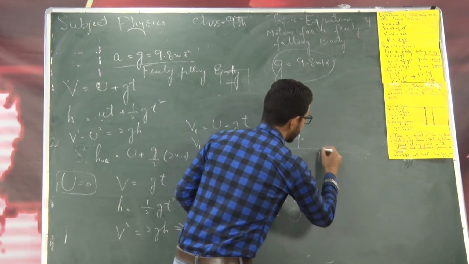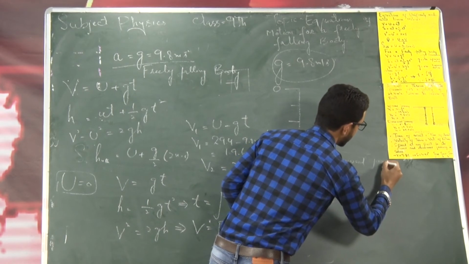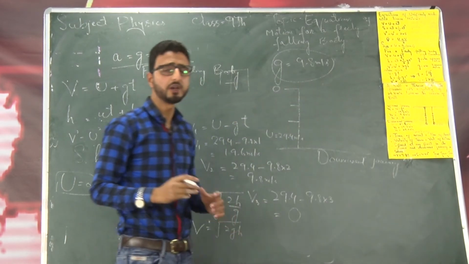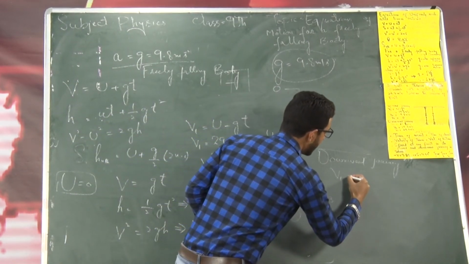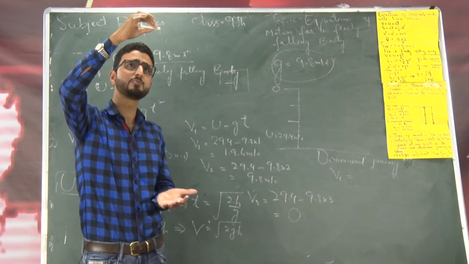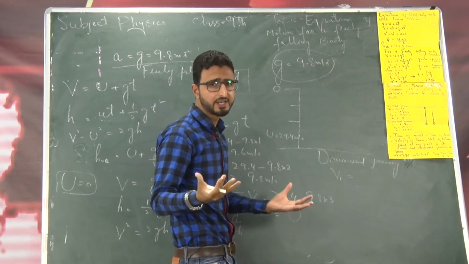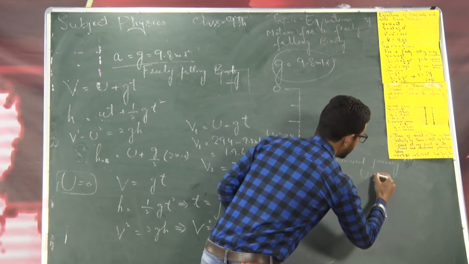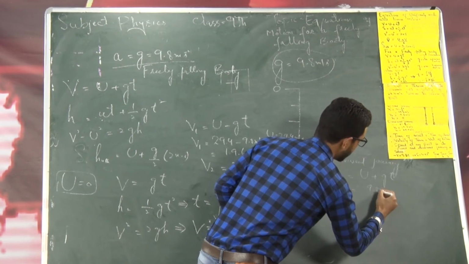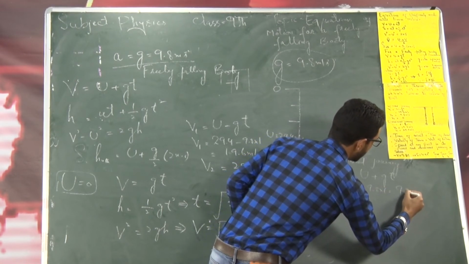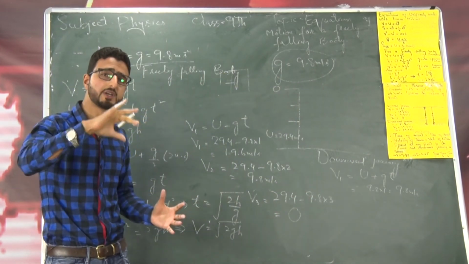Now let us discuss the downward journey here. So this is downward journey. The ball will start the downward journey after 3 seconds. Now, let us calculate the velocity of the ball after 1 second. When it reaches the highest point, the initial velocity will be equal to 0. But since the motion is downward, I have to take g positive. So, v is equal to u plus gt. Since initial velocity is 0, I will write 9.8 into 1, that is equal to 9.8 meter per second. This is the velocity of the ball after 1 second during downward journey.